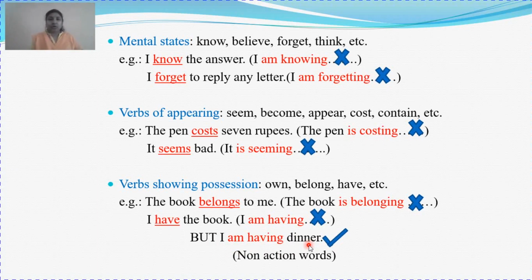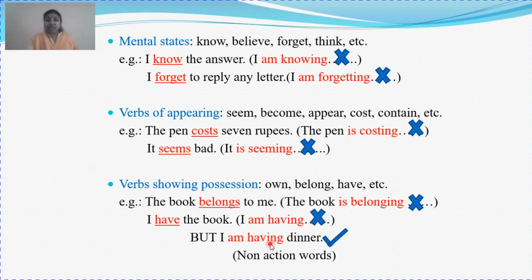First of all, remember all these words which we have discussed so far are non-action words. Means they are not performing any kind of action. Believe, no action has been performed. Become, no action has been performed. Appear, again no action. Own, no action. Belonging, no action. So all these have not performed any action.